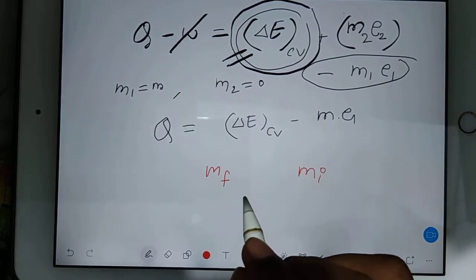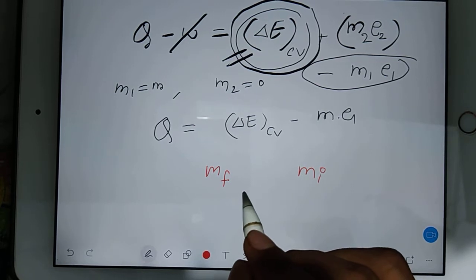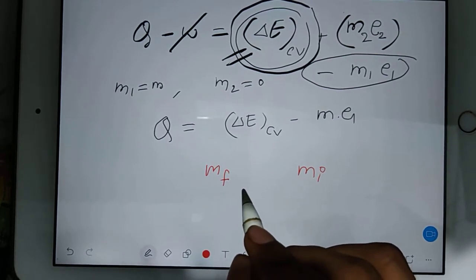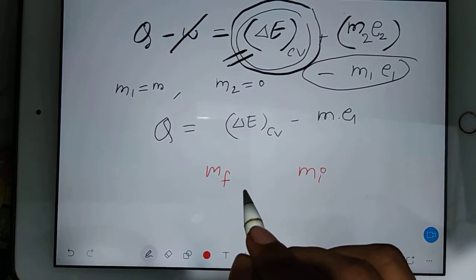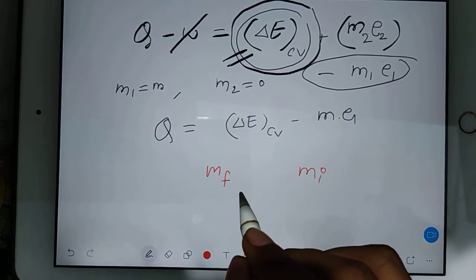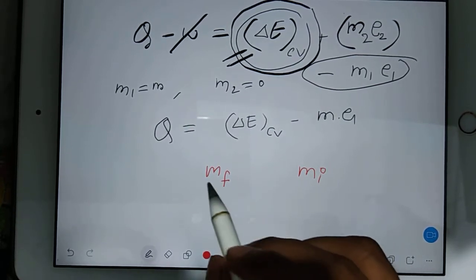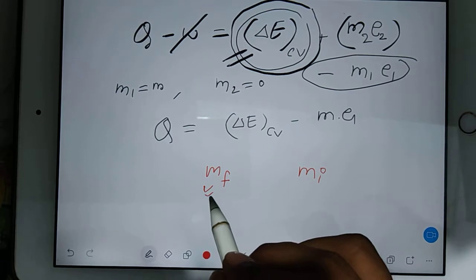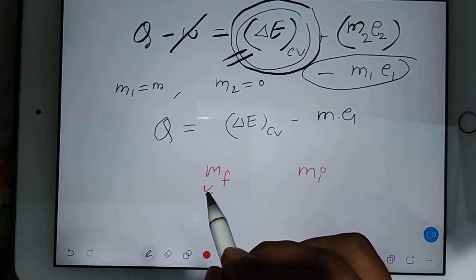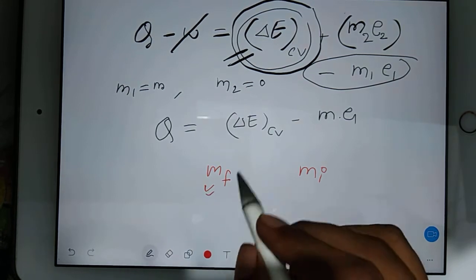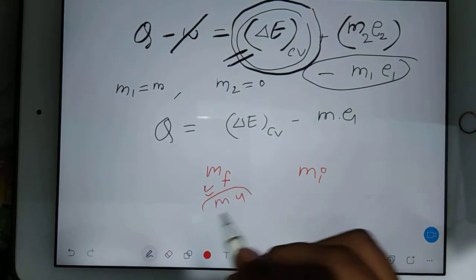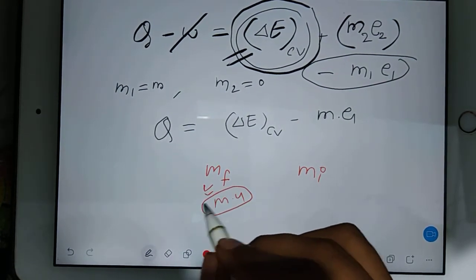And one more thing, whenever you multiply mass with velocity, what kind of property do you get, can you recall? Any idea? No, whenever you multiply mass with velocity, this is known as momentum.